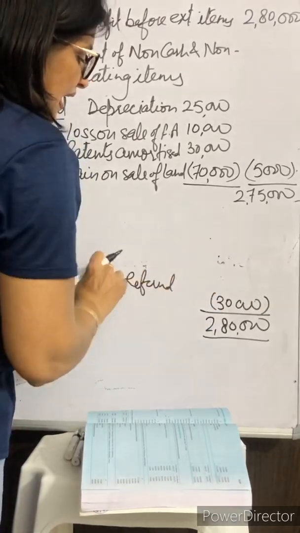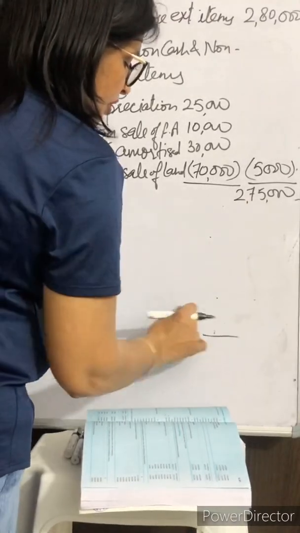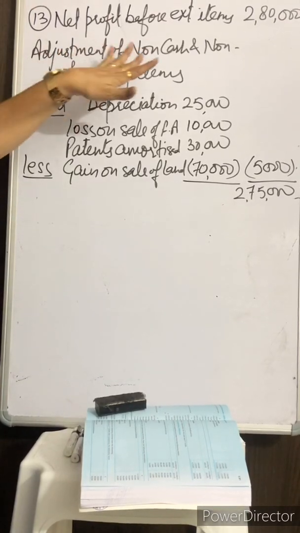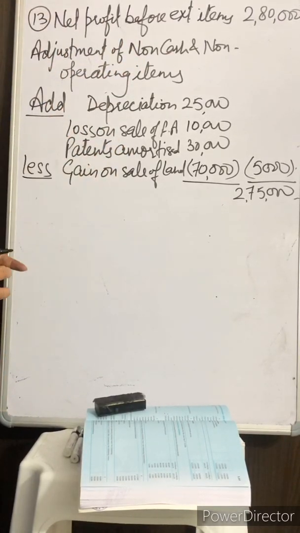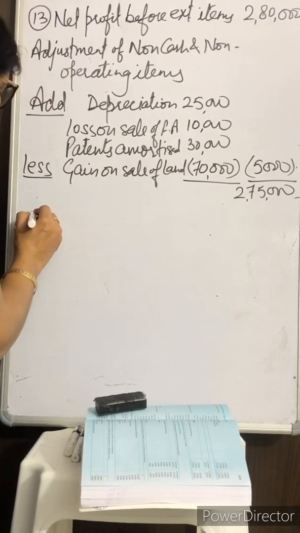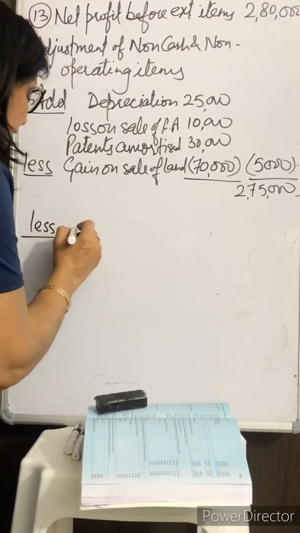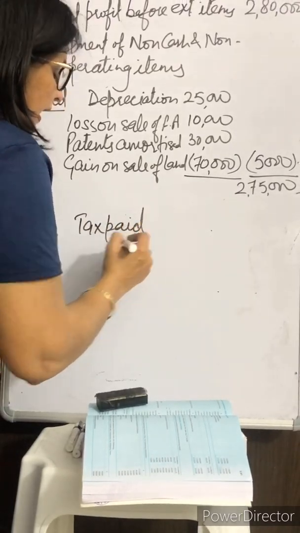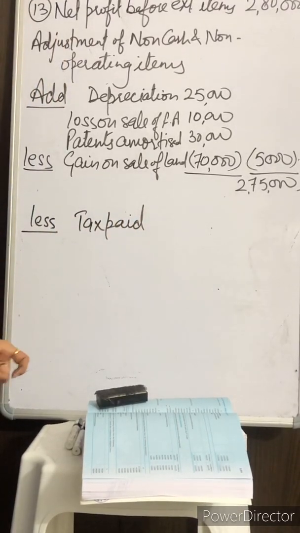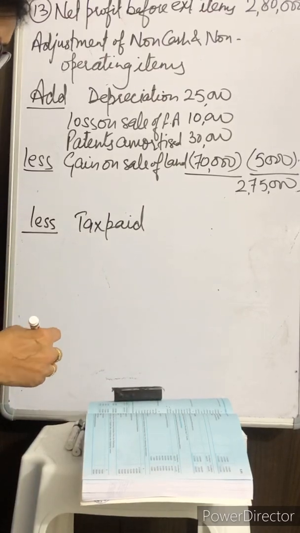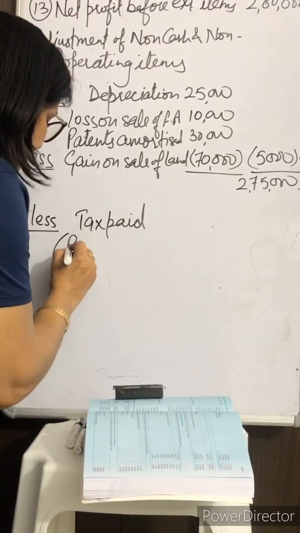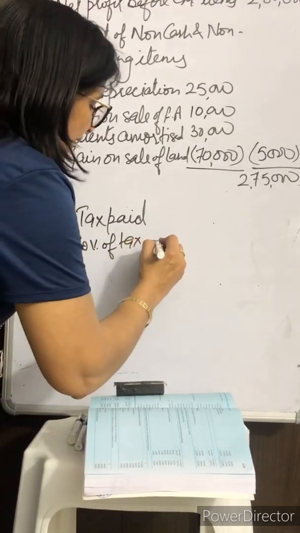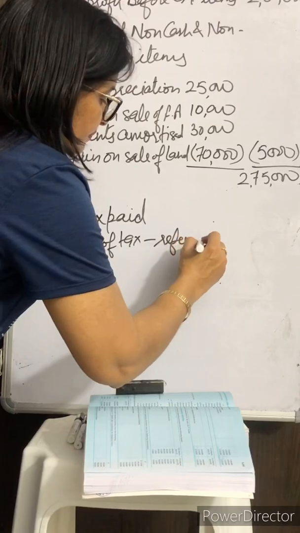Your task is not over yet. When you have been asked to calculate the profit from operating activities and you have discussed the adjustment of non-cash and non-operating items, then finally you have to subtract the tax paid during the year. And this tax paid will be taken net of refund of tax. It means provision of tax minus refund.